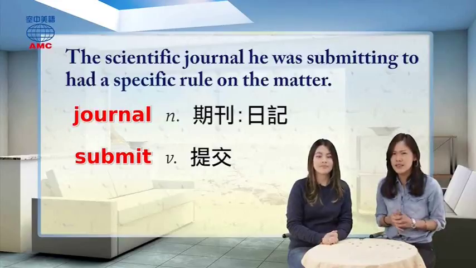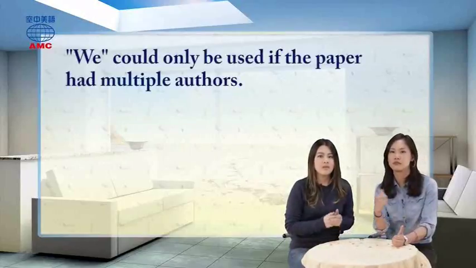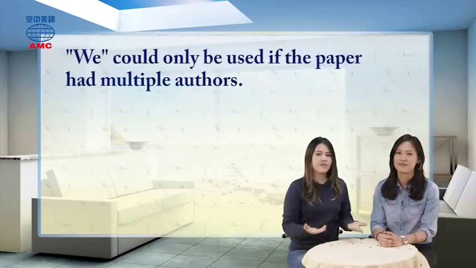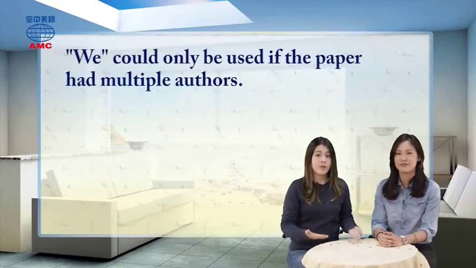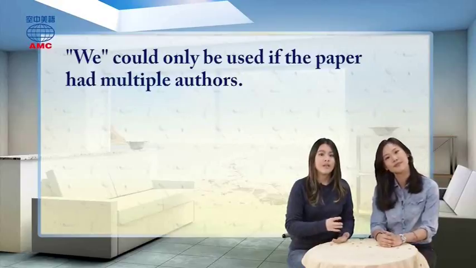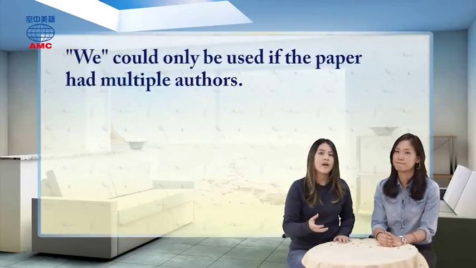So back to the article, we know that the author also used we in the paper. But when can we use we in the paper though? Yeah, so the article explains we could only be used if the paper had multiple authors. So yeah, we learned this in school. We use we for more than one person. Right, so they said in order to use we, you have to have multiple authors.